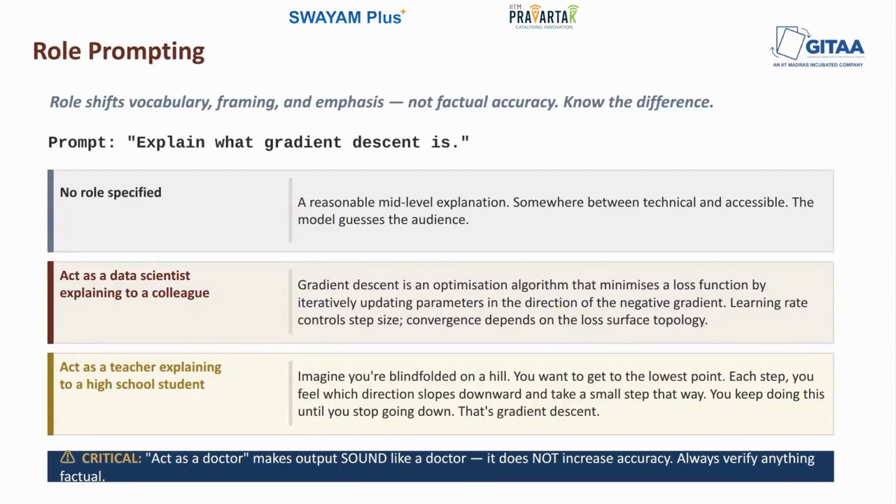So, what does role prompting actually change? A language model is trained on text from across an enormous range of domains, expertise levels, and contexts, like academic papers written by physicists, business strategy documents, casual conversations, technical documentation, journalistic pieces, pretty much anything that's available on the internet. Different roles activate different subsets of that training.